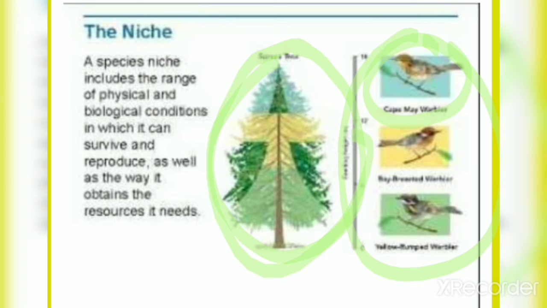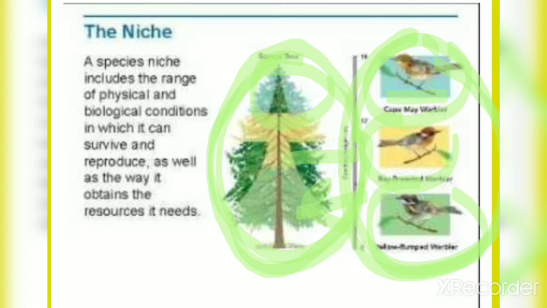That the niche of this bird is the upper part of the tree, and the niche of this bird is the middle part of the tree, and the niche of this bird is the lower part of the tree. But all the three birds have the same habitat. Habitat means their home, that is this tree. So habitat is the complete tree and niche is the small part where a single organism or any bird lives.